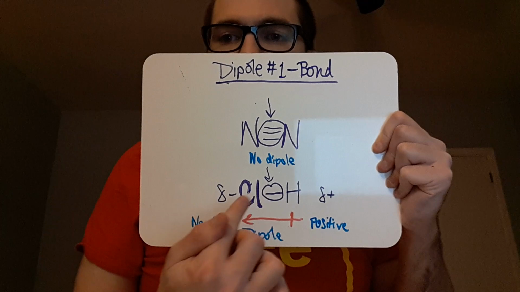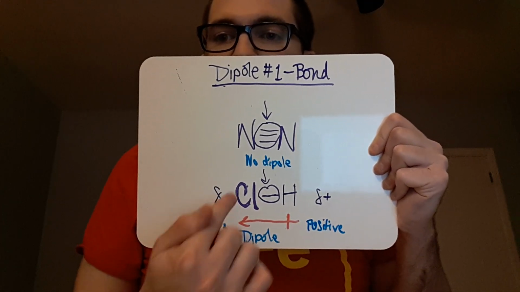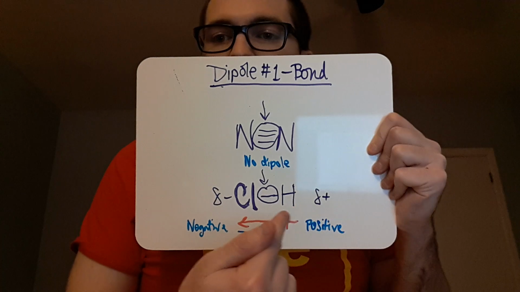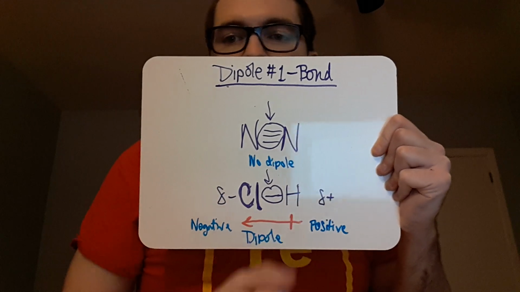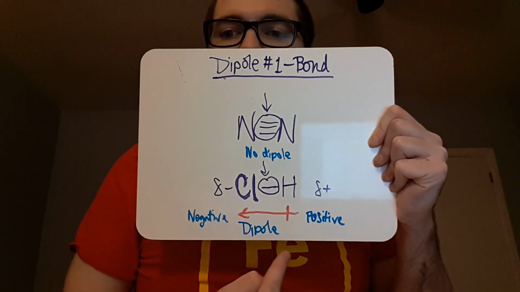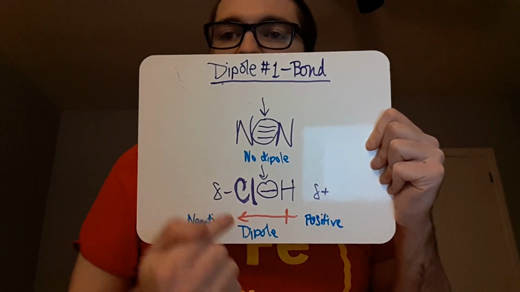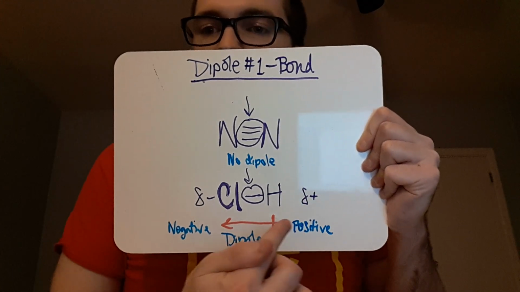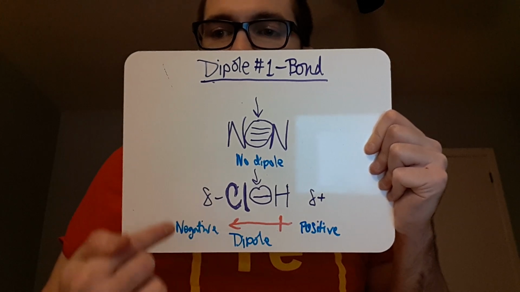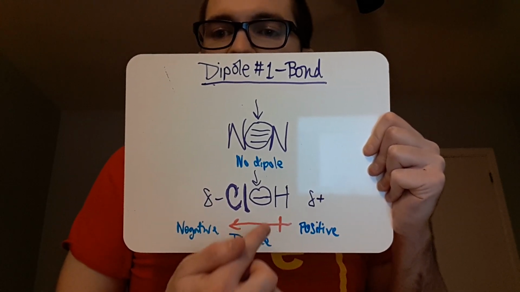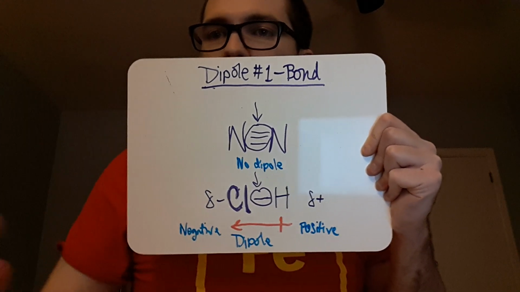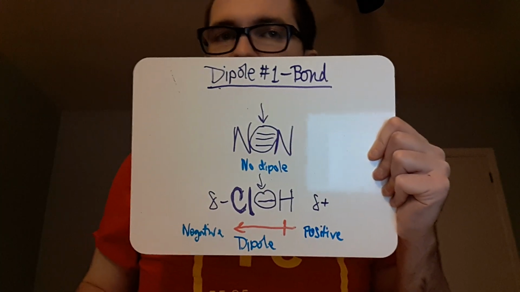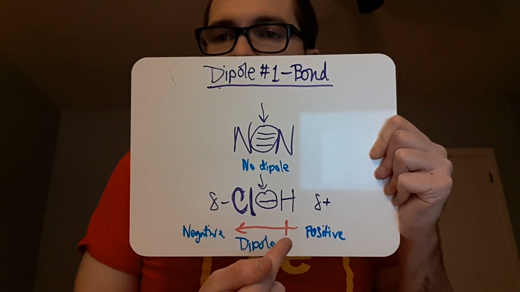On the other hand, if you have H and Cl, H is a weak atom, Cl, bold here, is a strong atom. So where are the electrons going to go? All towards the strong chlorine. This makes this partially negative and this partially positive, and so we write for this a dipole. This dipole is an arrow. It shows which direction the electrons are going. So it points towards where the electrons go, and that's the negative side. And on the end you have this tail, which looks kind of like a positive sign, and this is the positive side, where the electrons are not. So that's the first version, the first definition of a dipole. It shows that a bond is a dipole because it's showing where the electrons are going.